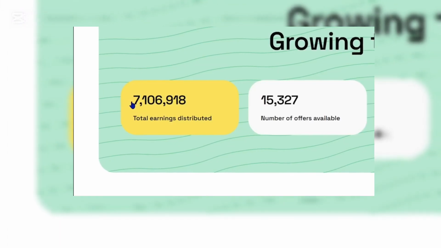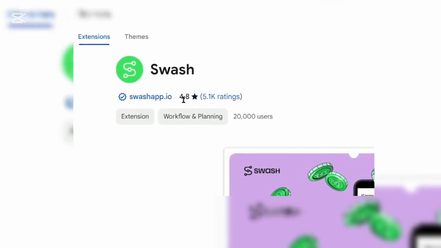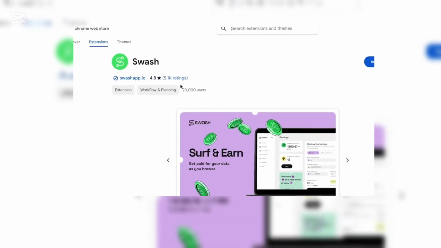But as you can see, this site has already paid over $7 million to its users. They have over 4.8 star ratings on Google from over 5,000 real users around the world. So you can trust this website.